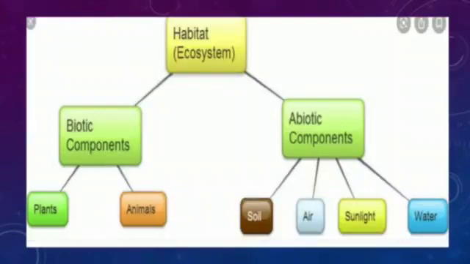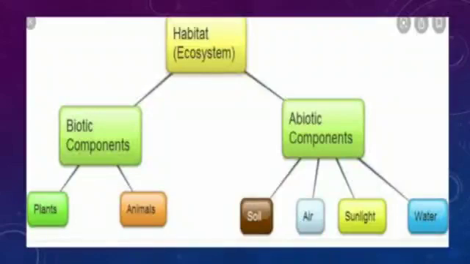See here, habitat in an ecosystem, when we say again biotic component and abiotic component. Here biotic components are plants and animals, and abiotic components are soil, air, sunlight, water. So this way we can divide habitat into two types: biotic component and abiotic component.